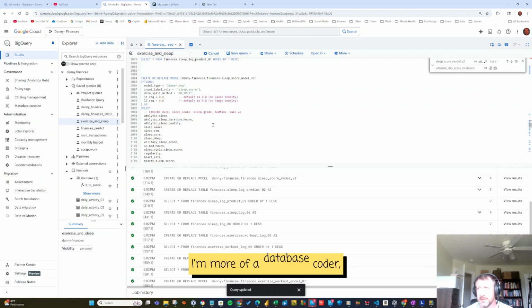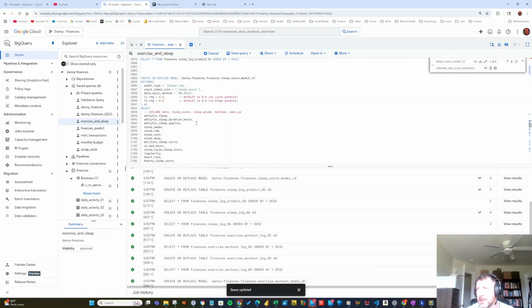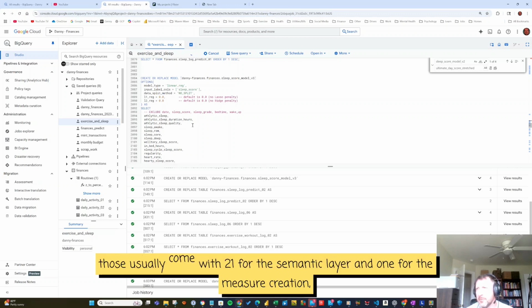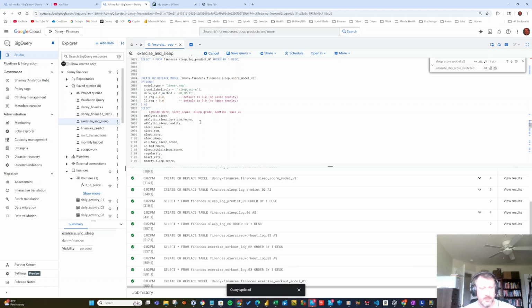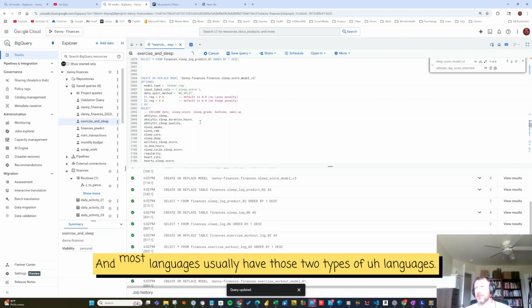I'm more of a database coder, so I can work really well in any database. I know Python. I know all the BI tool languages. Those usually come with two, one for the semantic layer and one for the measure creation, such as Power Query, and then you got DAX for Power BI. So most languages usually have those two types of languages.